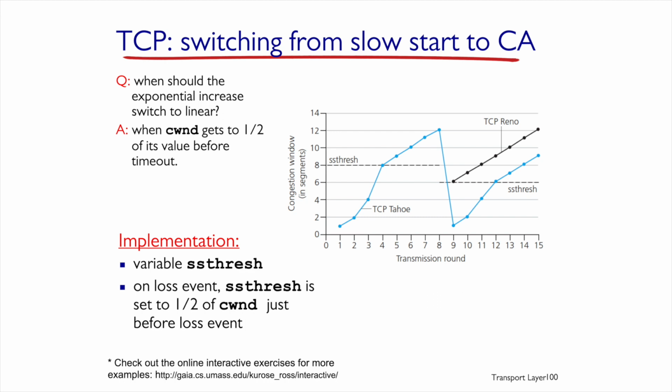But what is the limit? When do we switch from slow start to congestion avoidance? The limit is called the slow start threshold, which changes according to the following rule. If there is a segment loss event, the slow start threshold will equal half of the congestion window right before the loss.